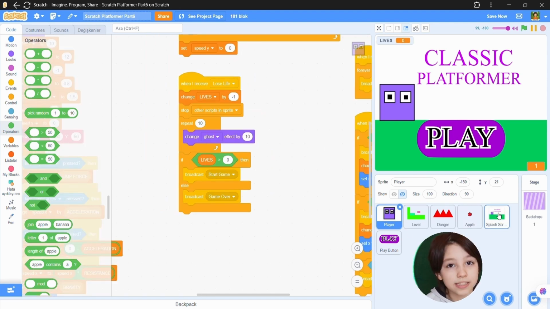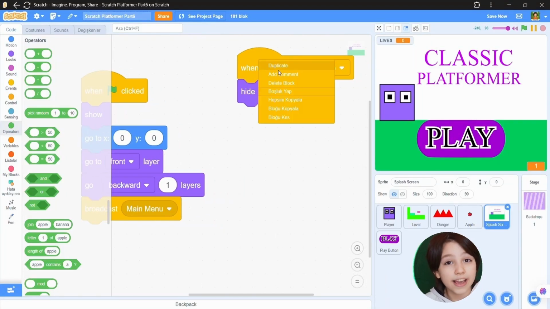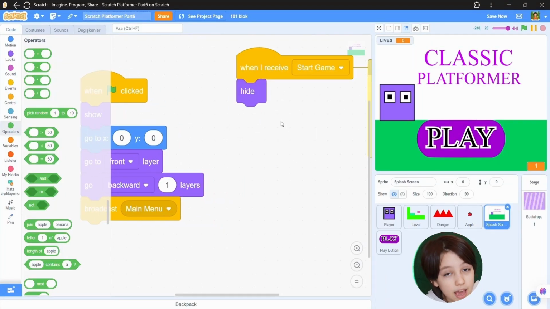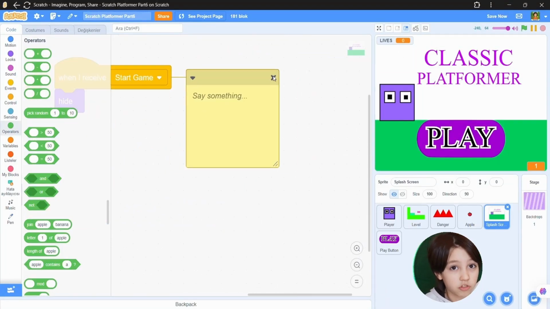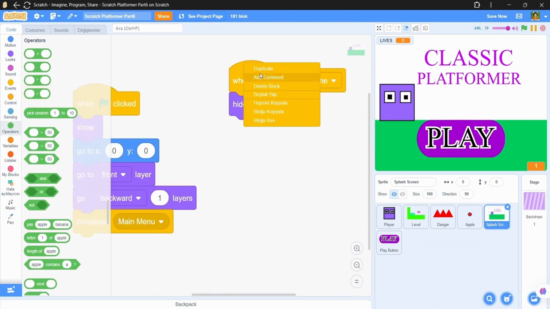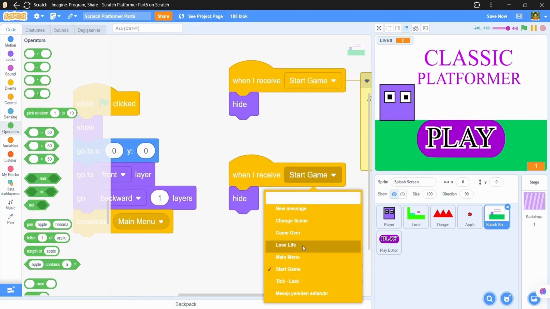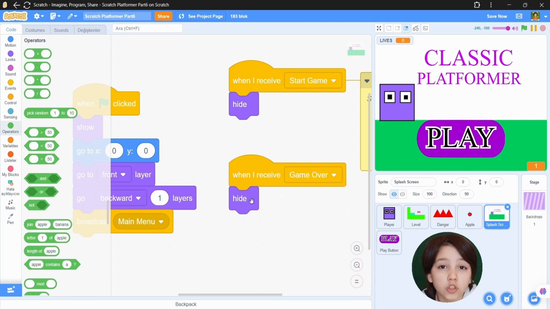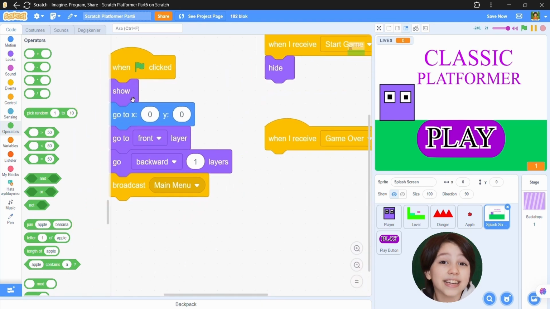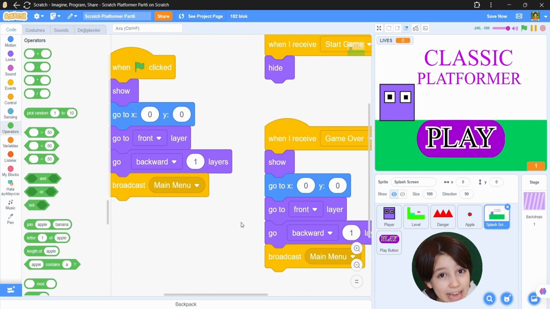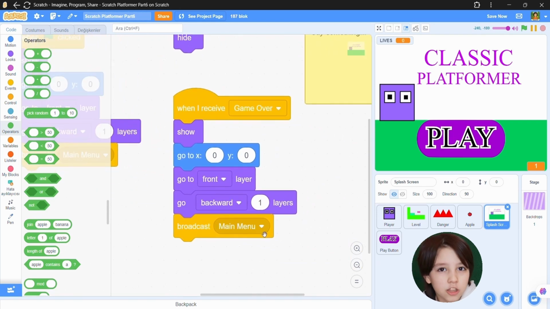Now in the splash screen sprite, duplicate the when I receive start game and change it to be a when I receive game over. So duplicate this, again broadcast main menu, but not go to 0, 0.